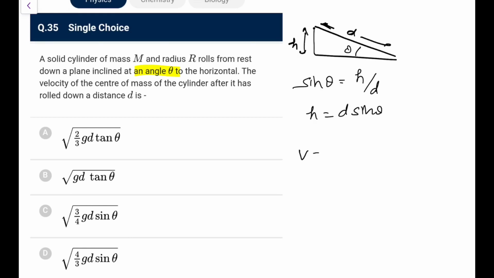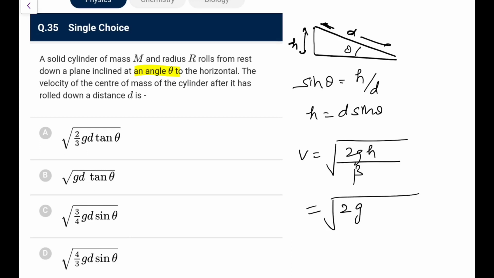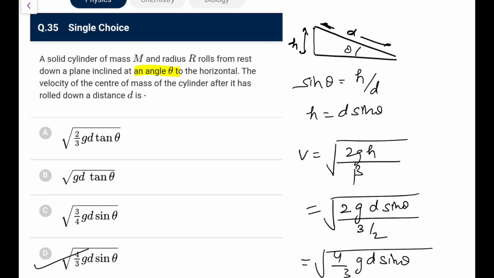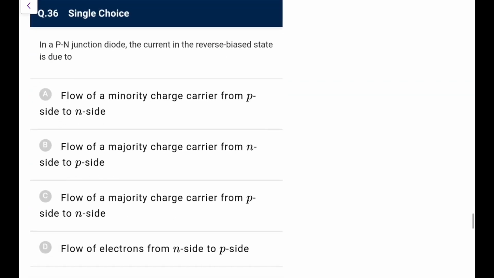And we know the velocity formula, you directly know root 2gh by beta, because solid cylinder means disk, so beta would be 3/2. So 2gh is what you have, d sine theta, and beta you have as 3/2. So it becomes 4/3 g d sine theta. So I think the last option is what I am getting. So option D is what we will go for.